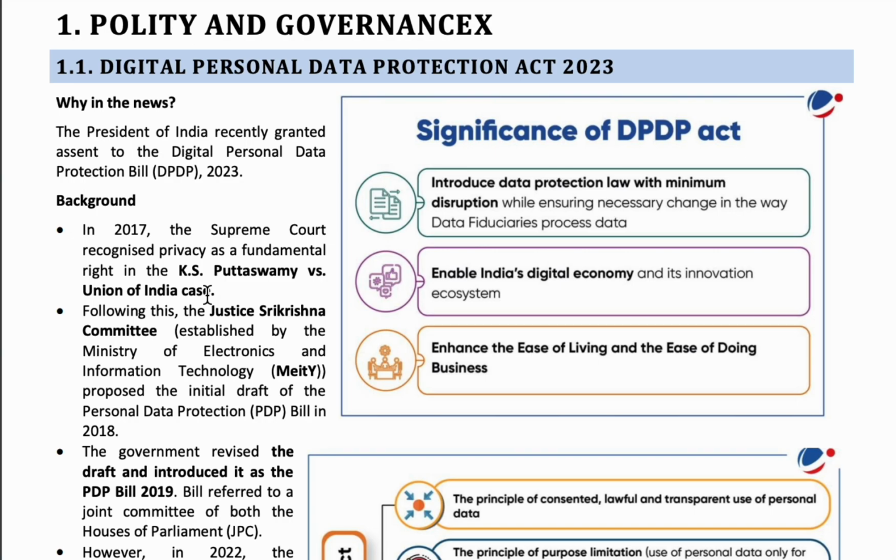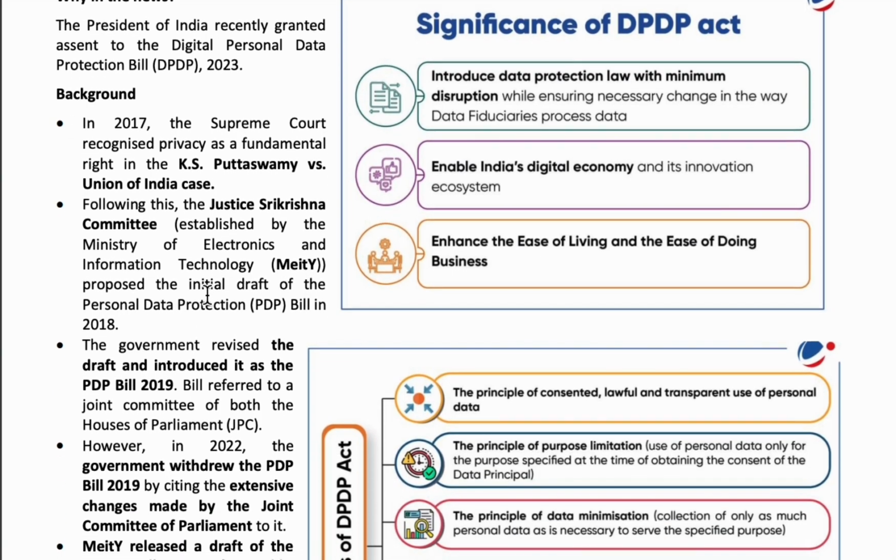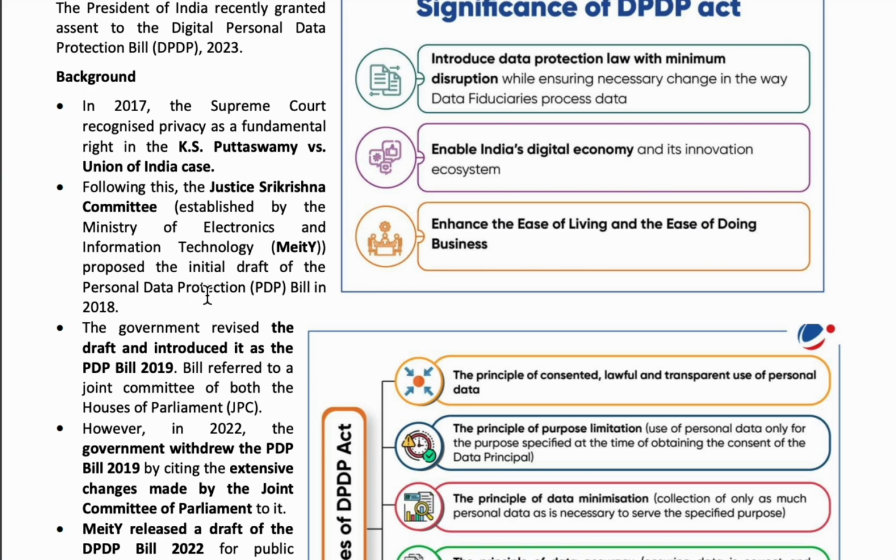Article 21. In 2018, Justice Sri Krishna Committee was established to frame the Personal Data Protection Bill. From 2018 to 2023, the bills on personal data protection got extended and many changes were made, and finally in August 2023, the president gave assent and the bill turned into the act.